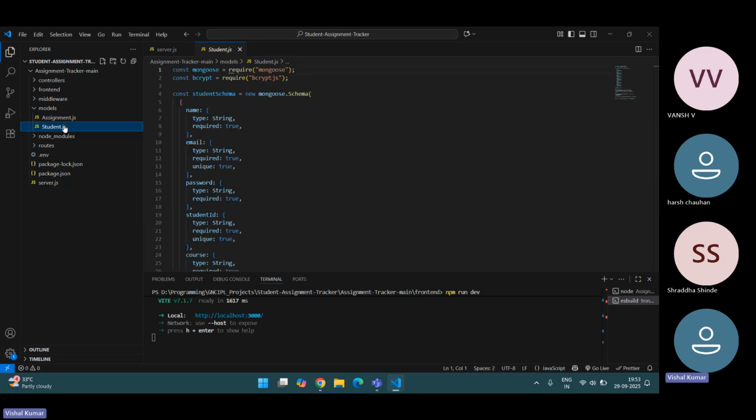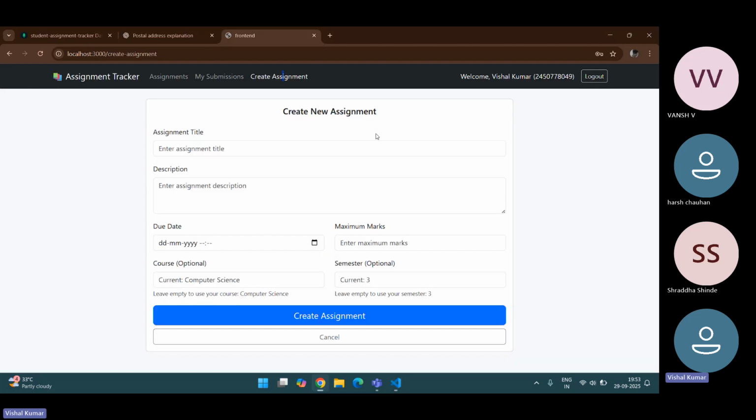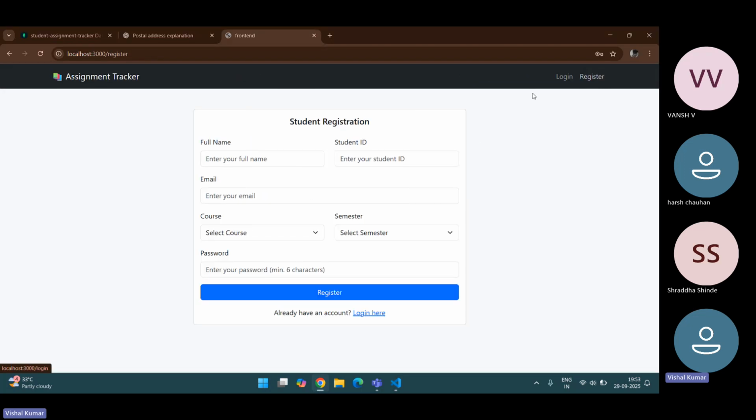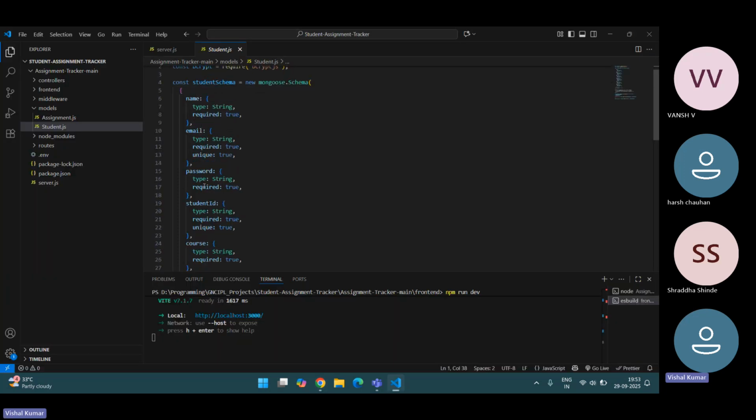Now we go to the student part. I also added mongoose and bcrypt. Now we go to the mongoose.Schema. Here the schema has name, email, and password. When we register, on clicking the register part, it will take the full name, email, and password. Here it will show where the views part is.